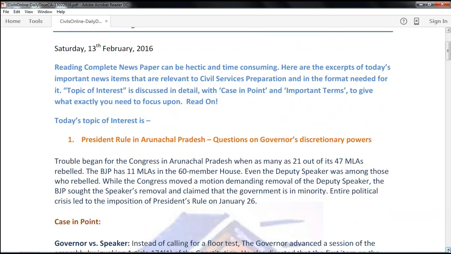Even the deputy speaker is among the ones who rebelled. Then the Congress moved a motion for removal of the deputy speaker, while the rebels, along with BJP's support, moved for removal of the speaker. The crisis led to events where the speaker was unable to convene the session of the assembly within the stipulated time, leading the governor to suggest President's rule, which was implemented on January 26th. So this is about the news.